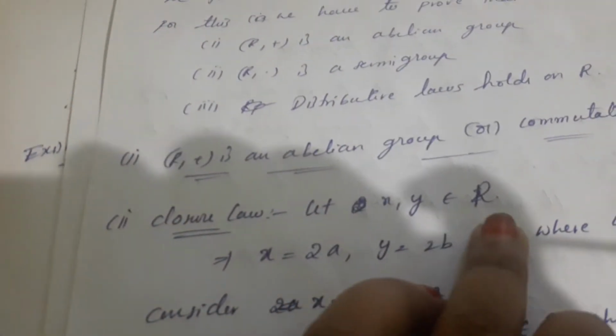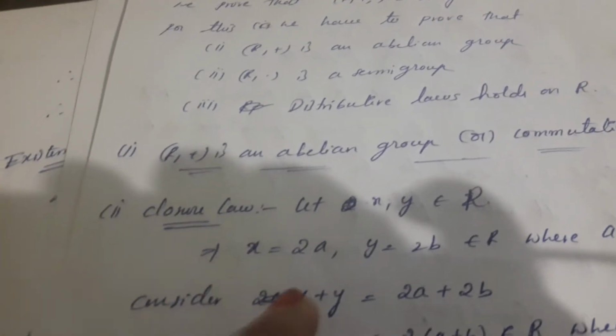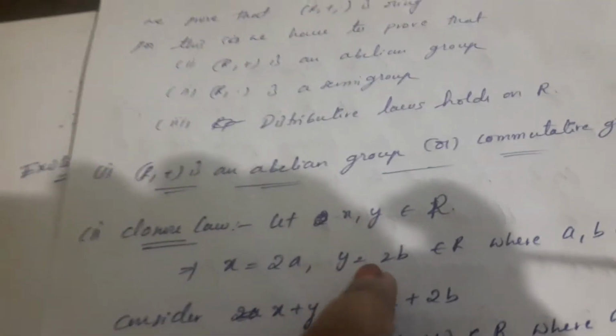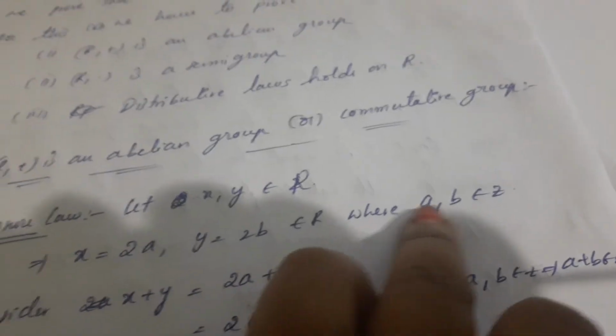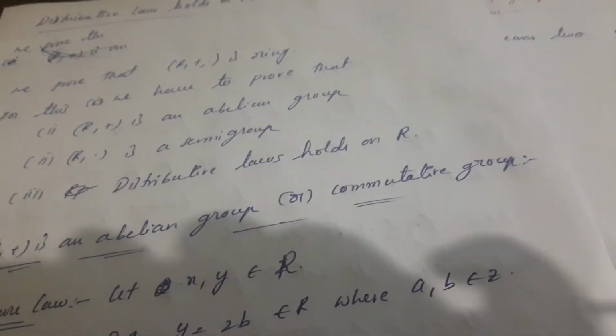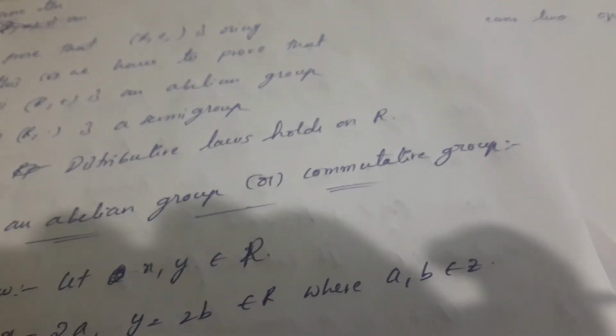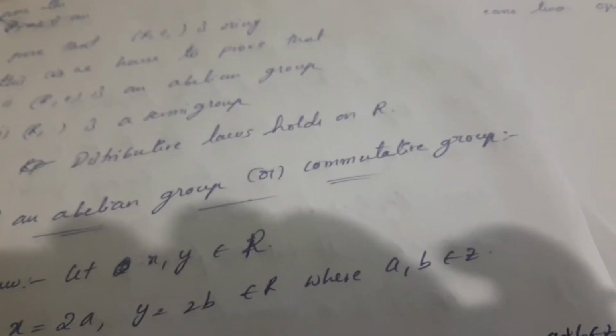First, closure law. Let x, y belong to R, where x = 2a, y = 2b, with a, b belonging to Z. What is the closure law? You take any two elements in the set and apply the binary operation between them, then the resulting element also belongs to the set.